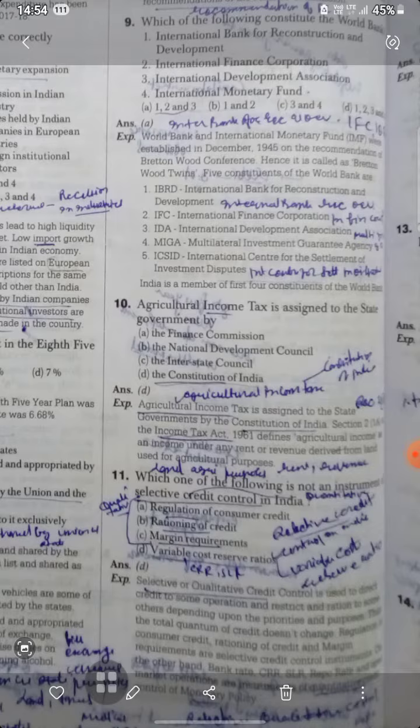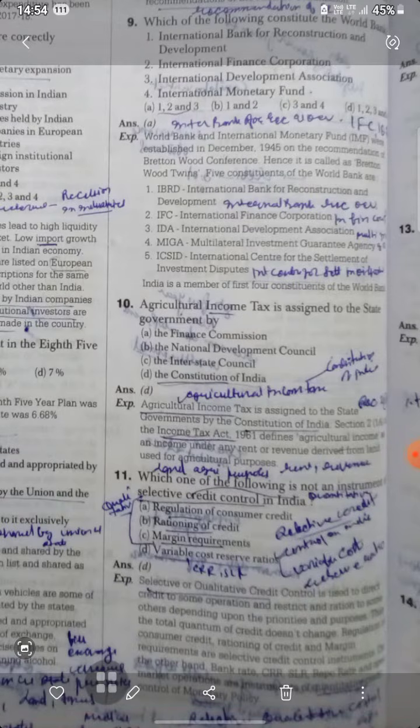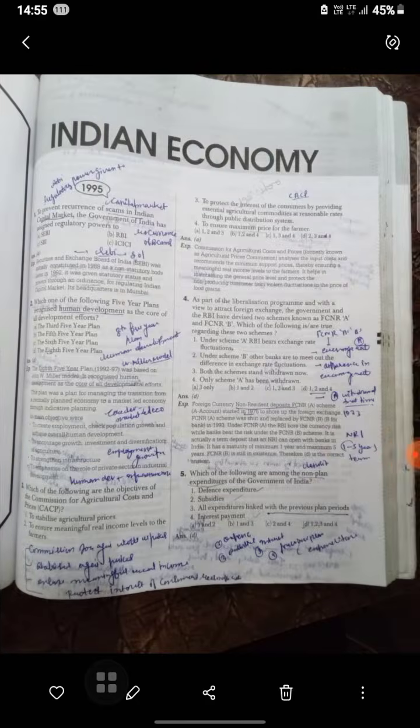Selective credit control is used to direct credit to some operations and ration it for others, depending upon the priorities and the purpose. The total quantum of credit doesn't change. Regulation of requirements is a selective credit control instrument, and the others, like the bank rate, CRR, SLR, repo rate, and open market operations, are monetary instruments.